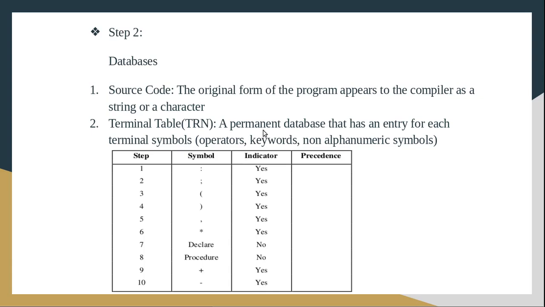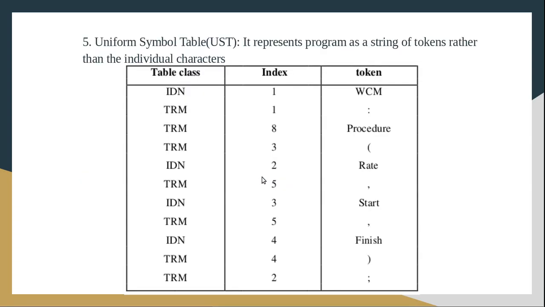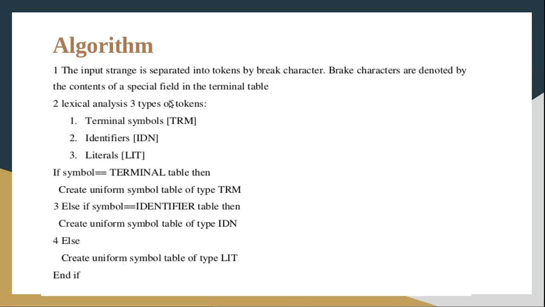So we compare that symbol or character with the terminal table. If it is a break character, we stop there, and all the non-break characters up to that break character are grouped and form a token.